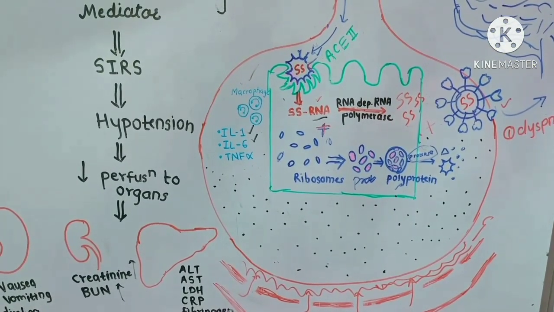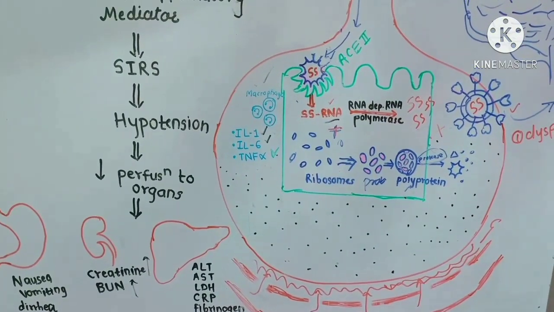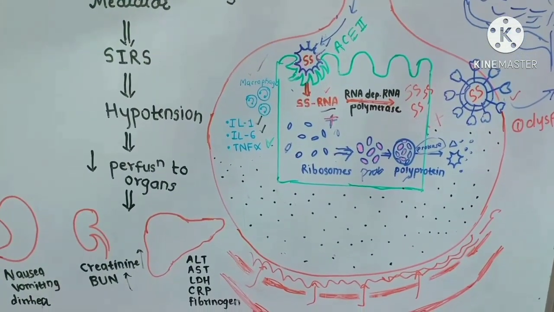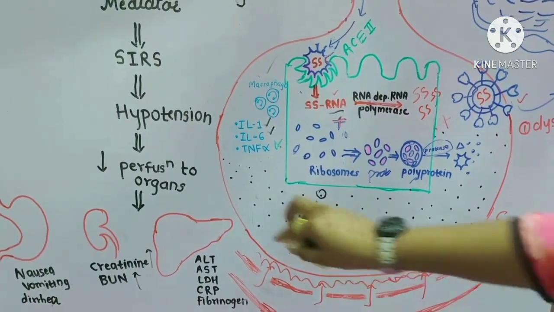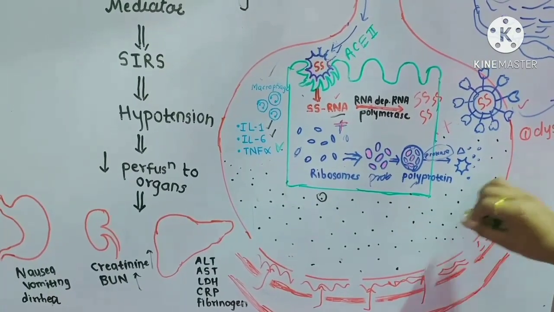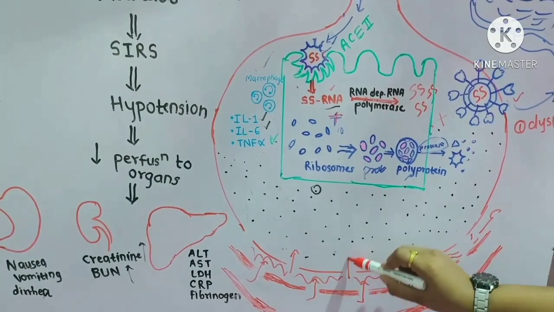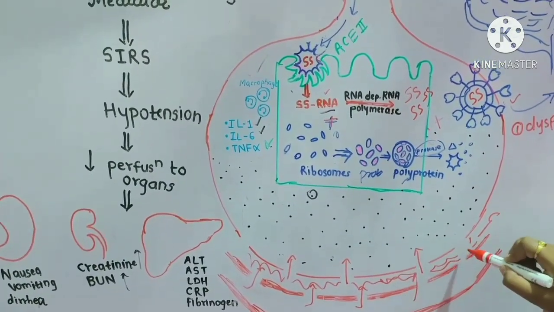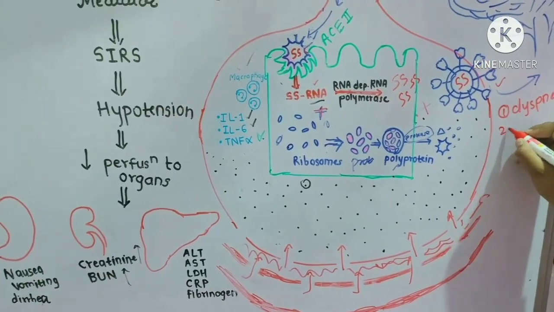Similarly, this also releases the tumor necrosis factor alpha. This tumor necrosis factor alpha is responsible for the release of neutrophils, and we have seen that neutrophils usually cause damage to alveolar cells. So the alveolar cell gets damaged, and now whatever content is there in the interstitial space enters inside the alveolus. The content entering the alveolus is responsible for causing the cough.